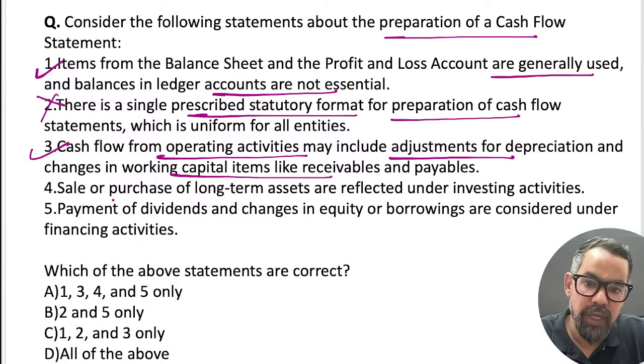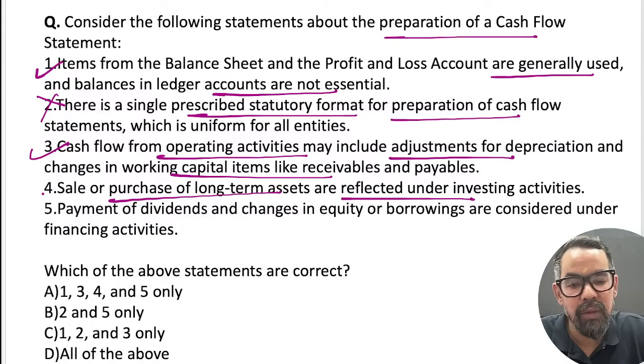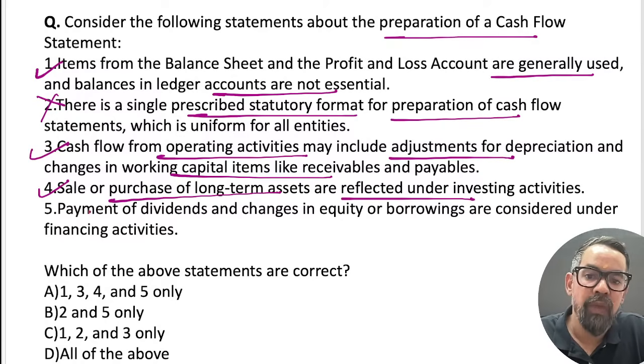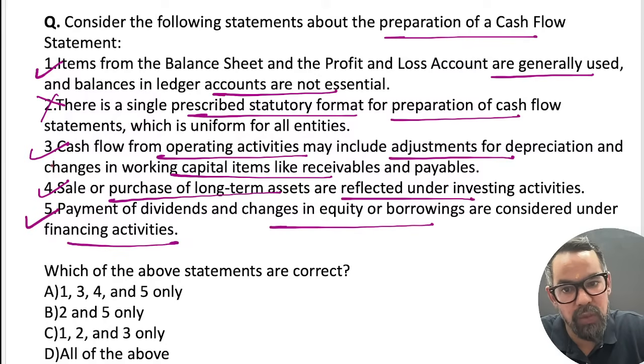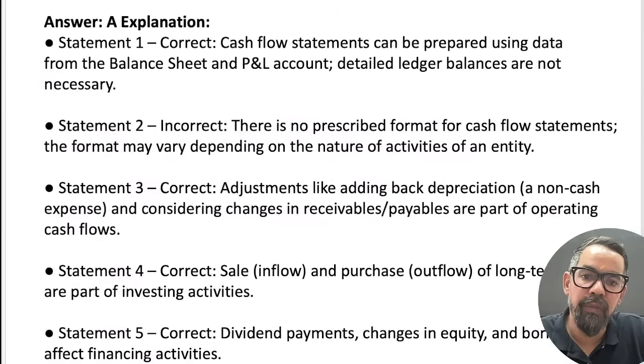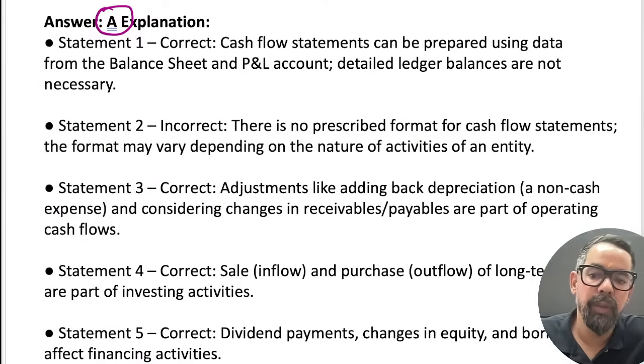That is also true. Sale or purchase of long-term assets is reflected under investing activities. True. Payment of dividend and changes in equity borrowing are financing activities too. 1, 3, 4, 5, which means option A will be the right answer for this particular one.